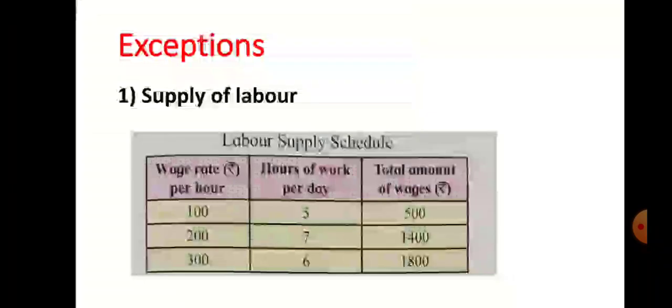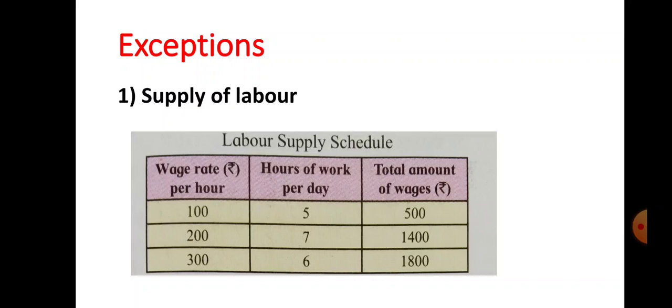Now let us see the exceptions to the law of supply. The first exception is supply of labor. So what is labor supply? Labor supply is the total number of hours that workers are willing to work at a given wage rate. That is labor supply.